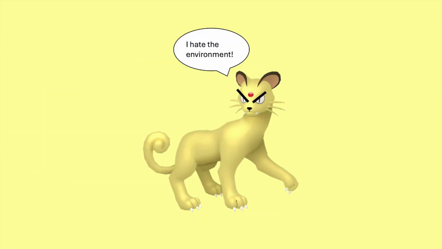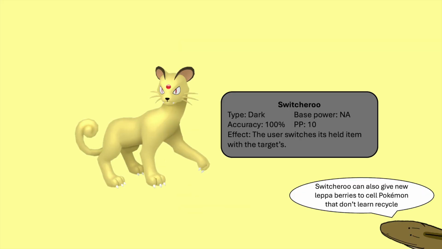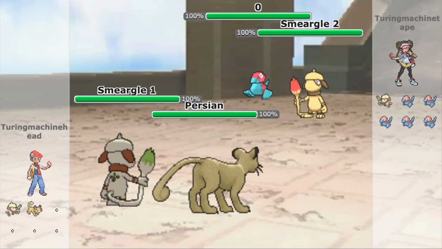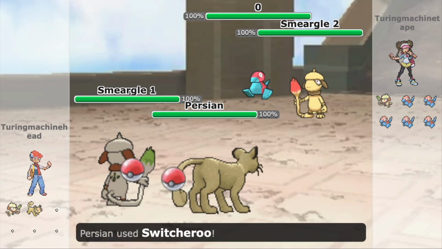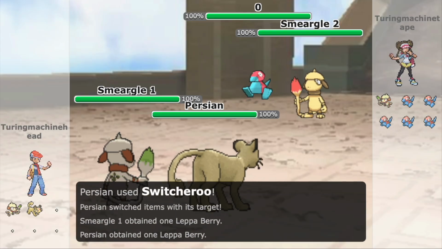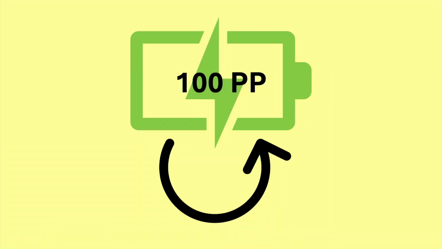Persian can't learn Recycle, but it can restore its Leppa berry in another way, the move Switcheroo. Switcheroo allows the user to switch items with the target, even if one of the two Pokémon has no item. This means that once Persian's Leppa berry is used up, it can steal Smeargle 1's berry, which Smeargle 1 can replace with Recycle. So every Pokémon can play indefinitely, meaning that the battle can continue forever without any Pokémon ever running out of PP.